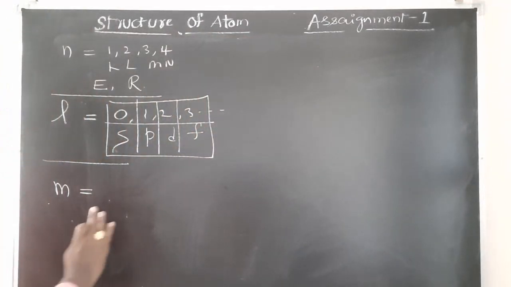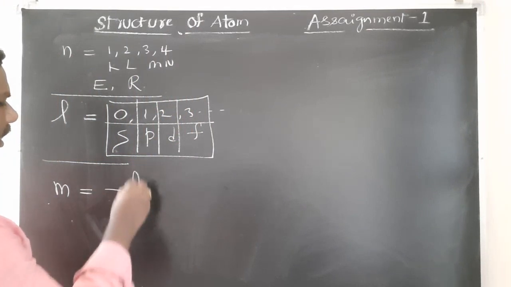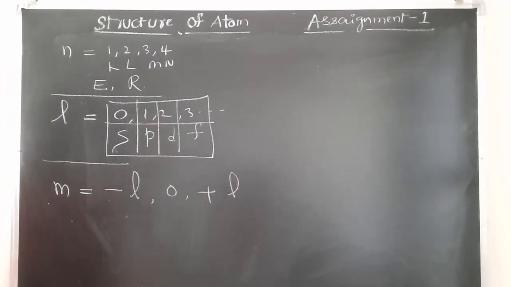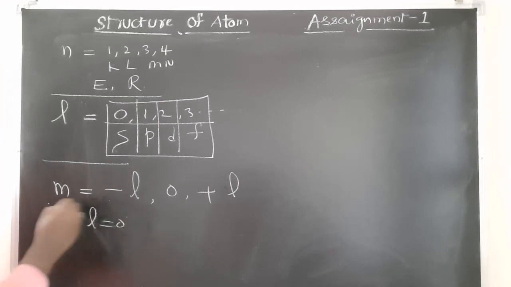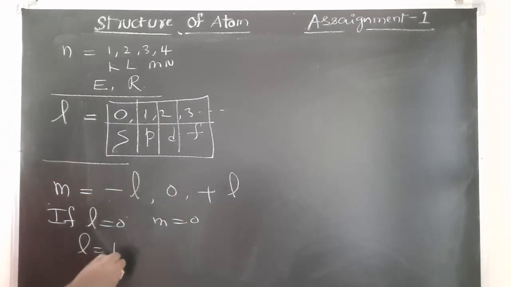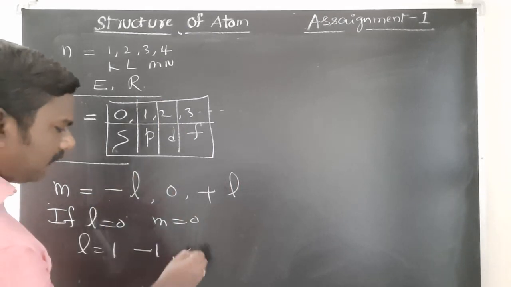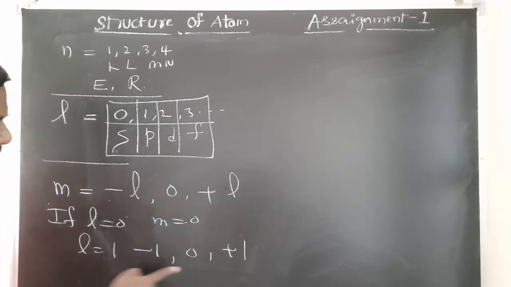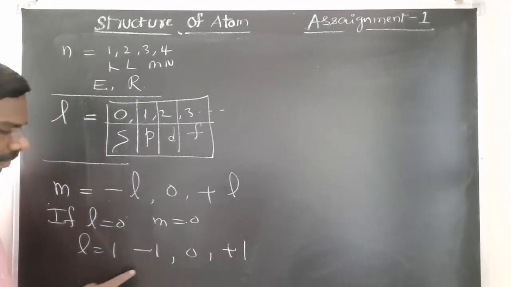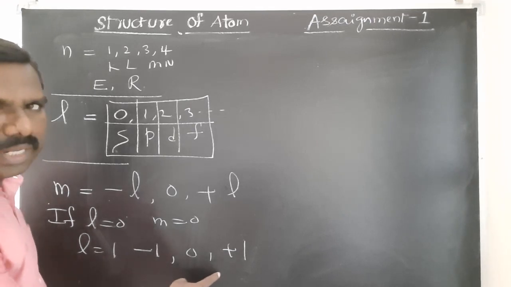These values are minus L to 0 to plus L. For example, if L is equal to 0, M value is also 0. If L is equal to 1, M value will be minus 1, 0, plus 1: 3 possible orientations. If L is equal to 2, minus 2, minus 1, 0, plus 1, plus 2.